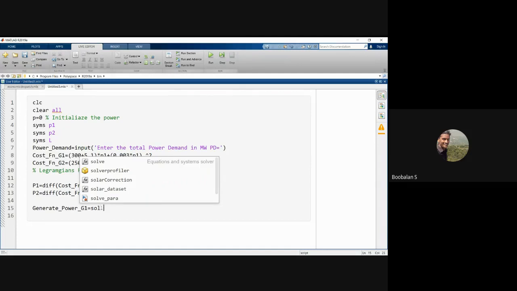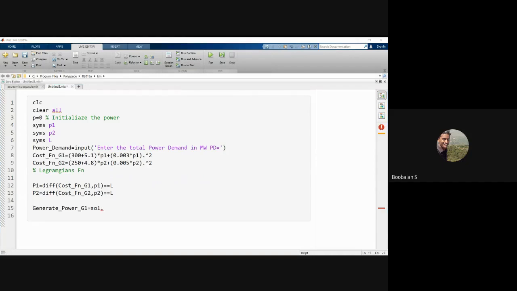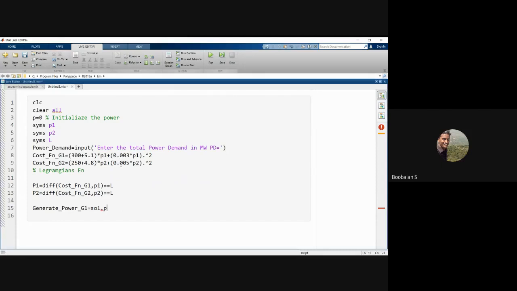Solve dot, what are we going to find out? Just we need to find out P1, right? We need to find out P1. That is called capital P1. Actually we just introduced it over here, right? So we need to find out small P1 from the very beginning, right? So we need to use a small P1, right?